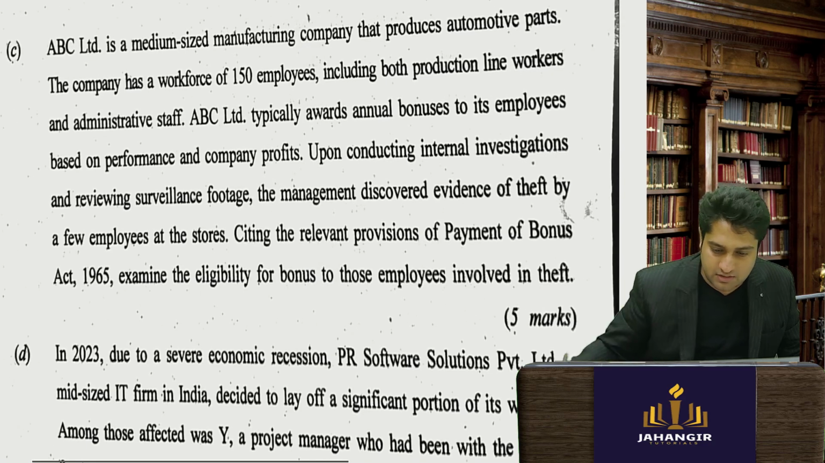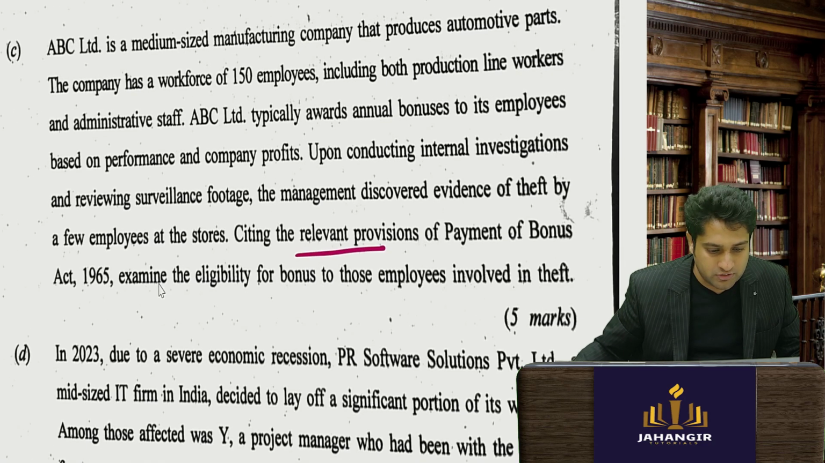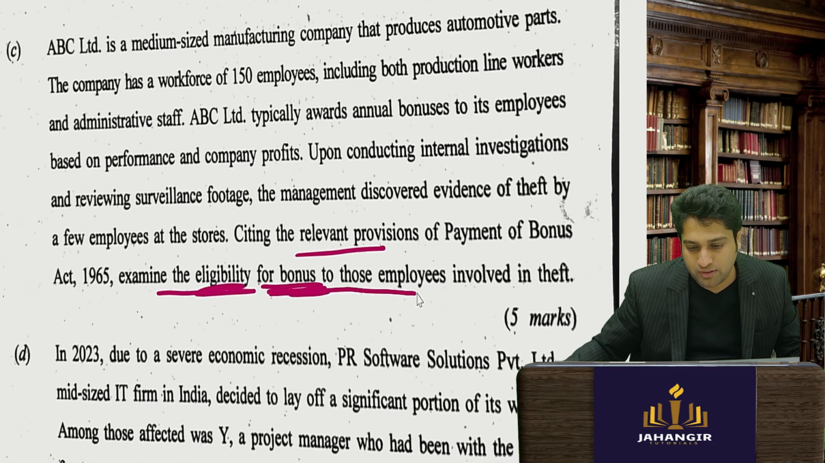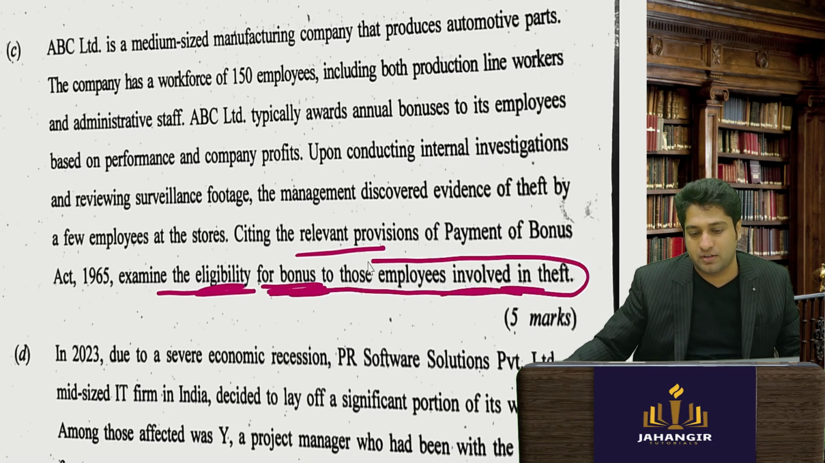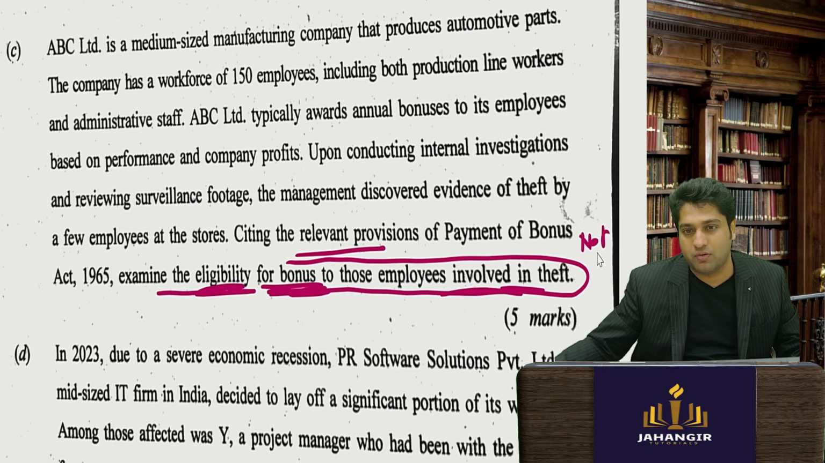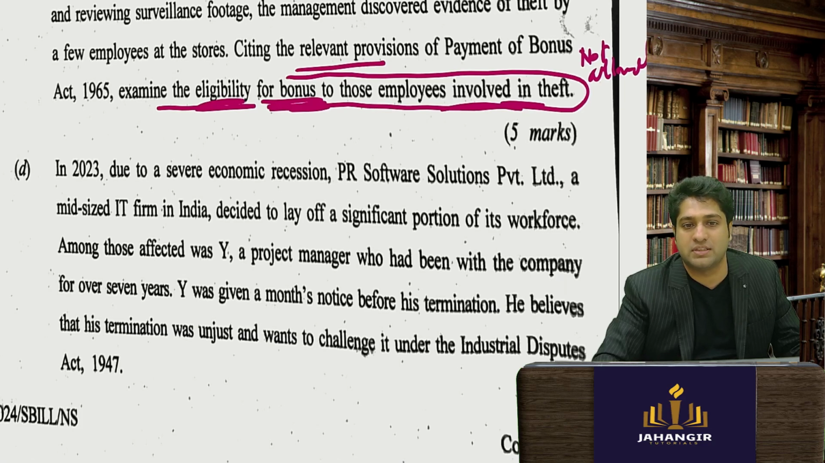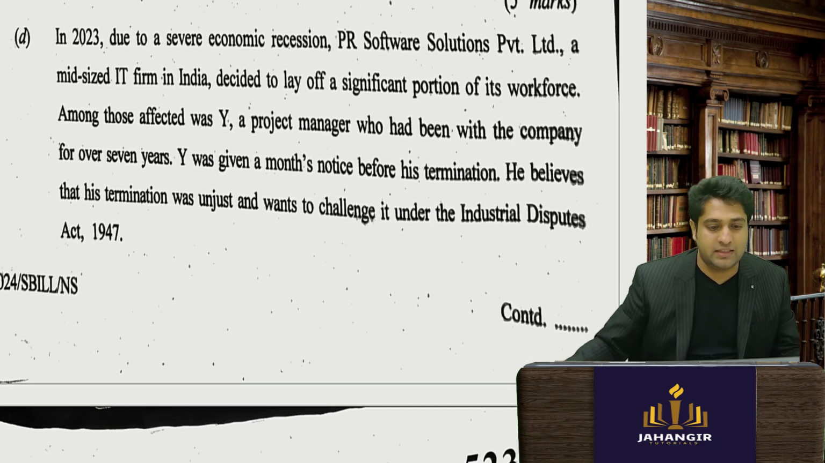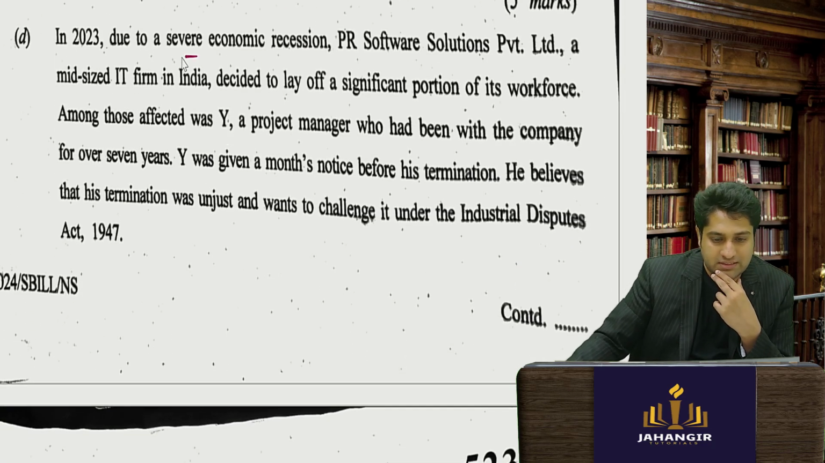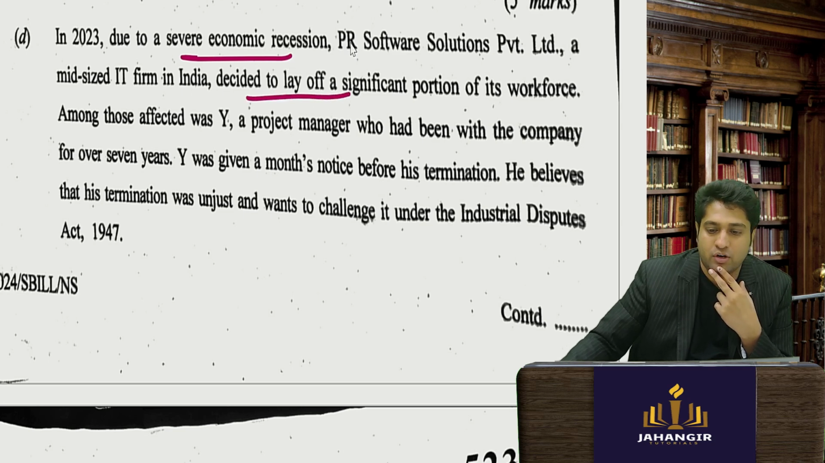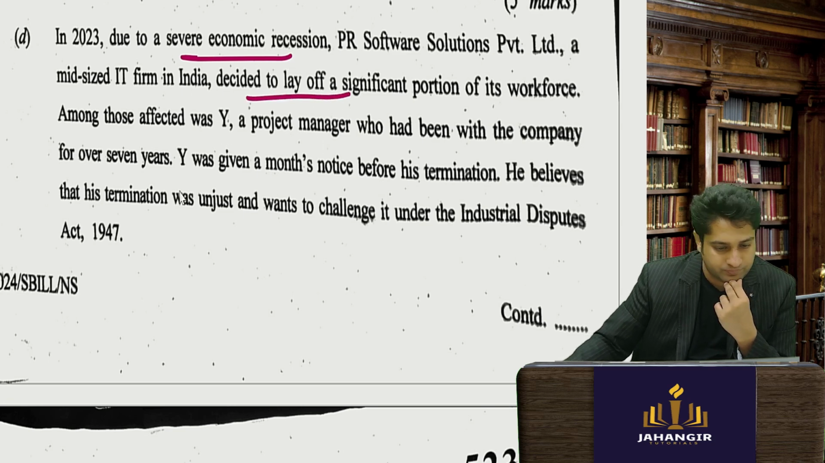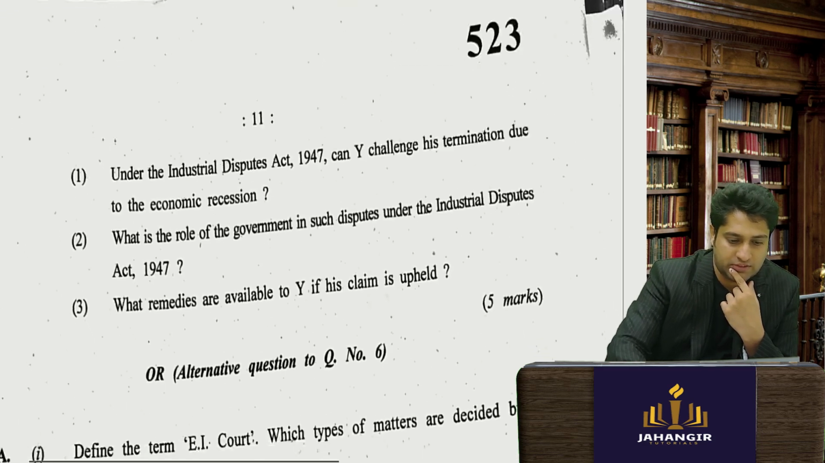Then they have asked, citing the provision, examine the eligibility of an employee involved in theft to get bonus. So it is not allowed. In case of theft or rioting, your entire bonus is rejected. Then comes recession, they laid off certain workforce. Okay, he believes his termination was unjust. So what is the question?